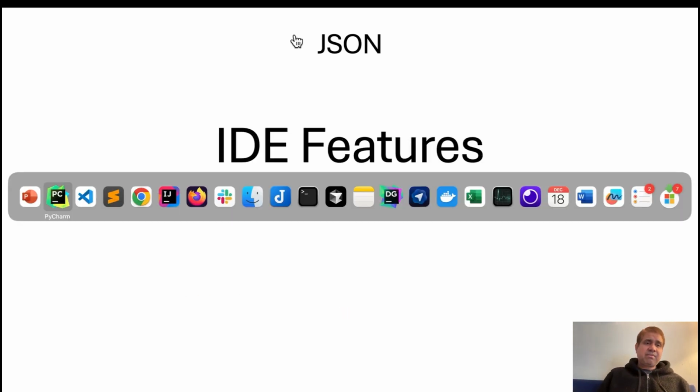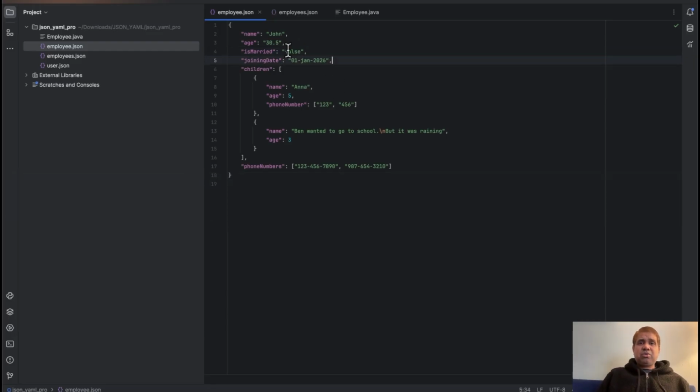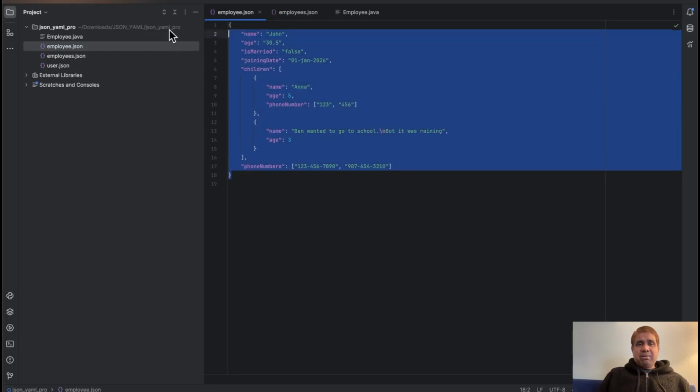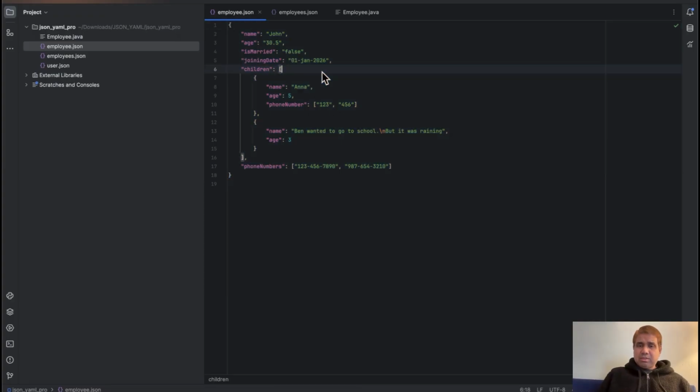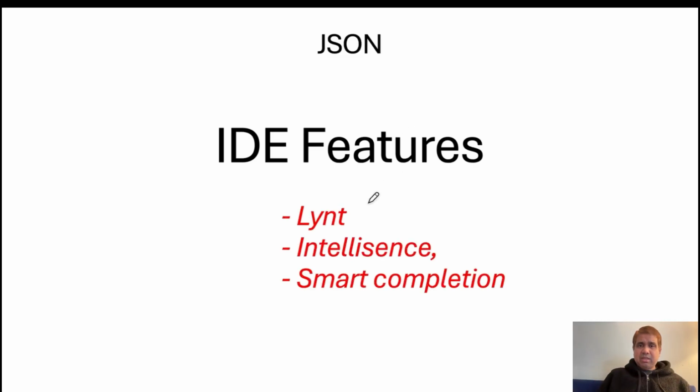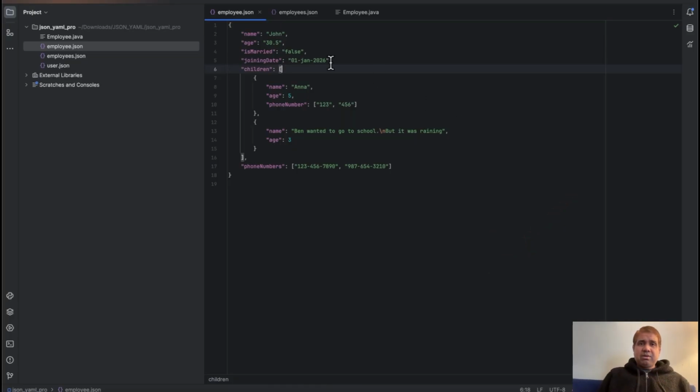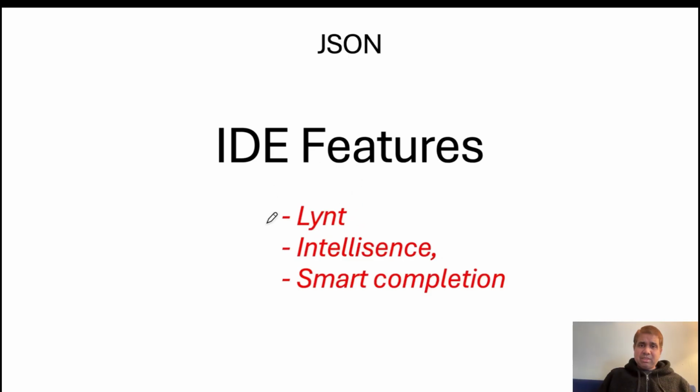IDE features I showed you already. So this is while you type it auto completes. Okay, so there are features called lint, intelligence, and smart completion. These are present in almost all the IDEs nowadays.